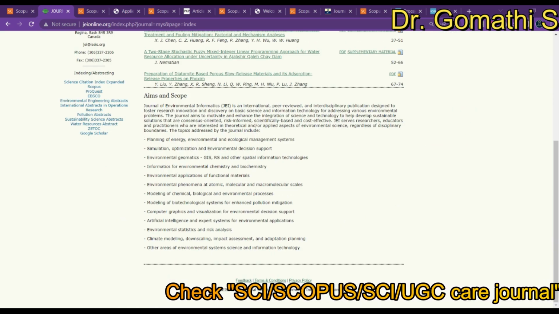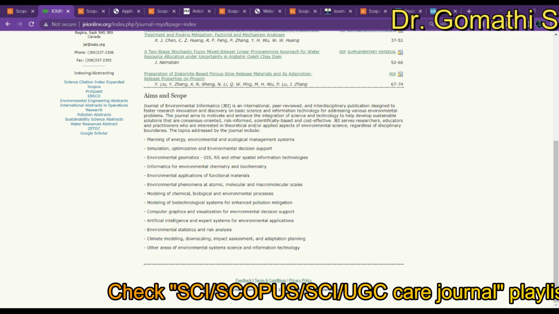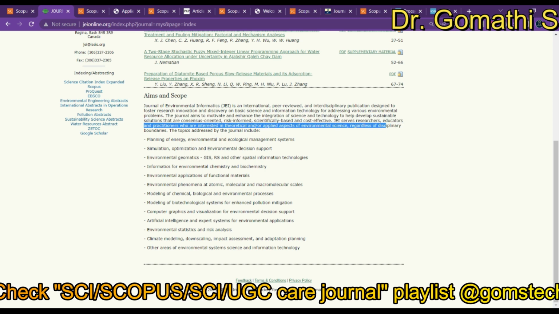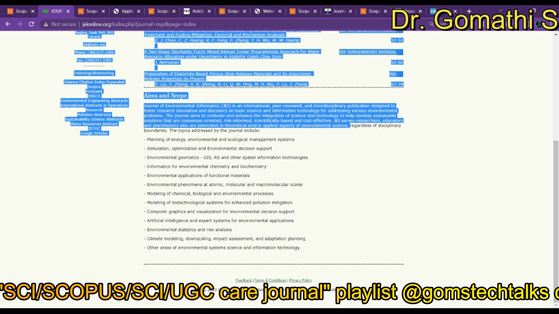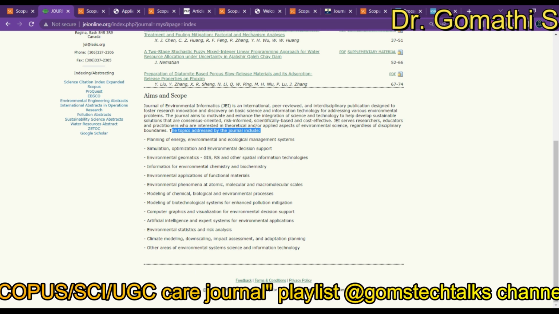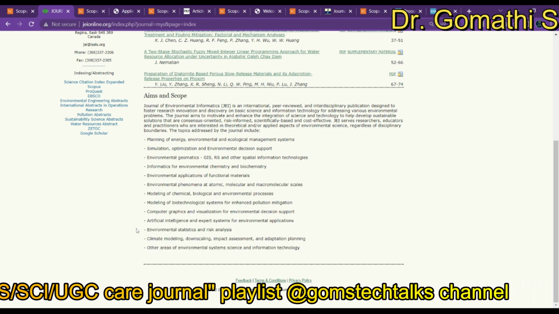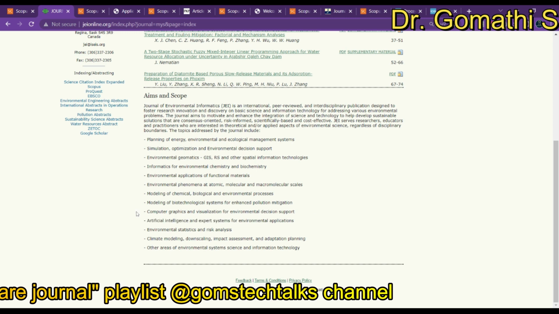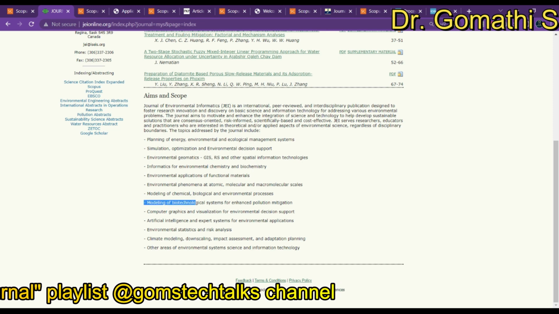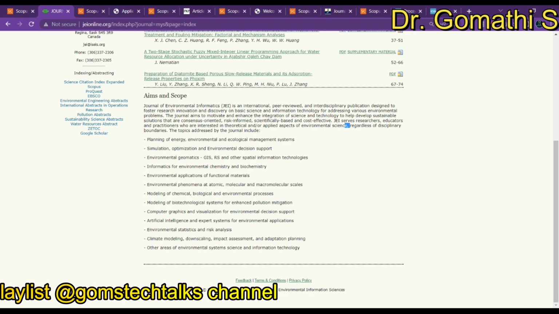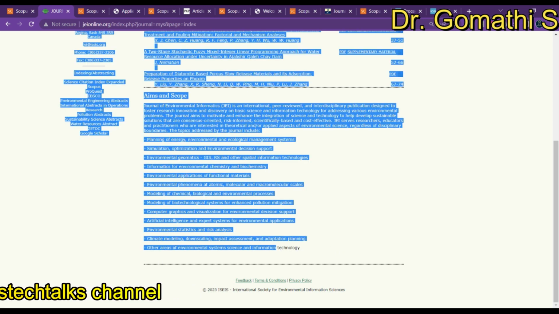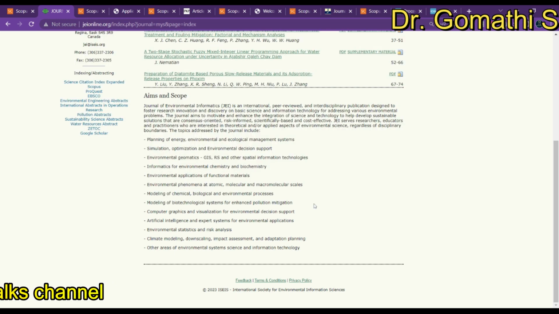If you scroll down here, the journal aims to enhance the integration of science and sustainable solutions. Regardless of disciplinary boundaries, the topics addressed by the journal include artificial intelligence. Someone has asked me about nanotechnology, I think. Computer graphics, you can try this if anyone is under this. They also cover other areas of environmental science and information technology, modeling, biotechnology, informatics, environmental chemistry, so everything.